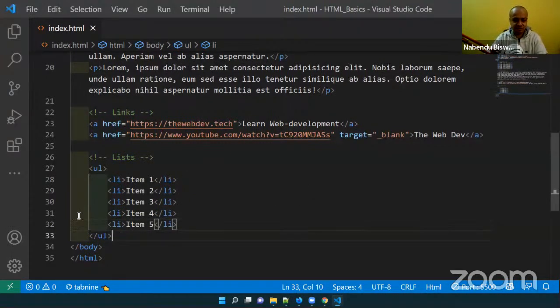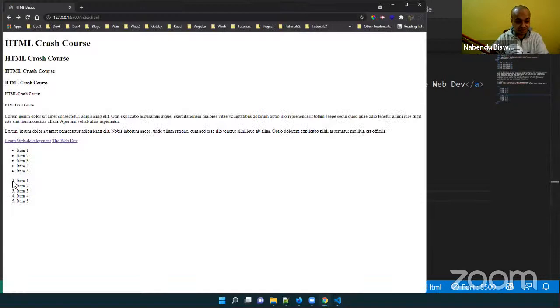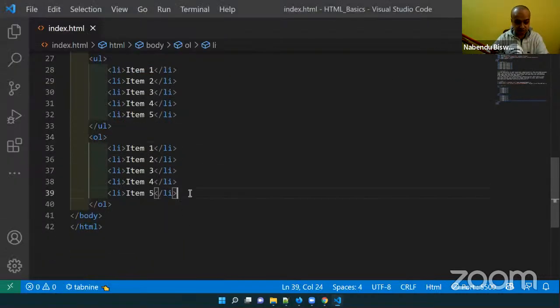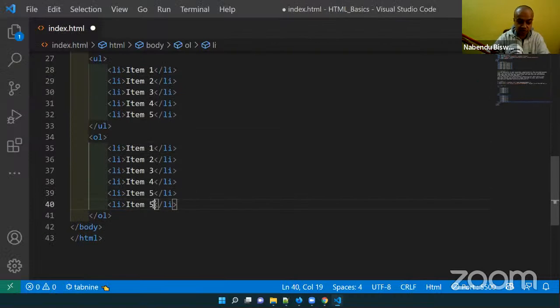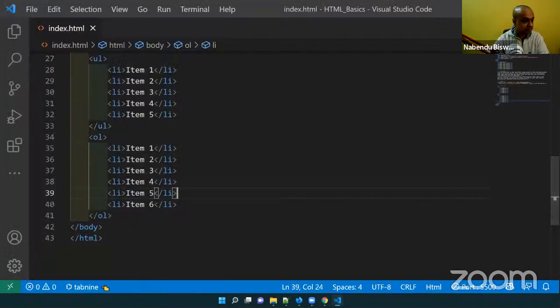Okay, so similar to this, let me copy this, and we have something known as ordered list also. Ordered list, not unordered list, it is ordered list. So how is ordered list different? It has the value number 1, 2, 3, 4, 5. I have not given the number, this was ordered list. See, Control V, if I do it like 6, let's see, this will come like this.